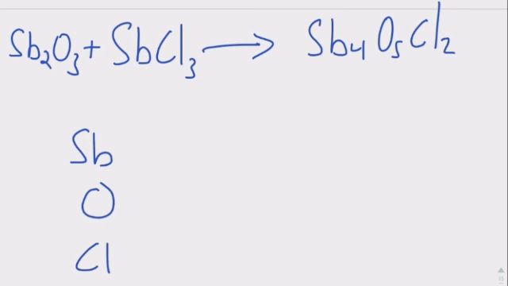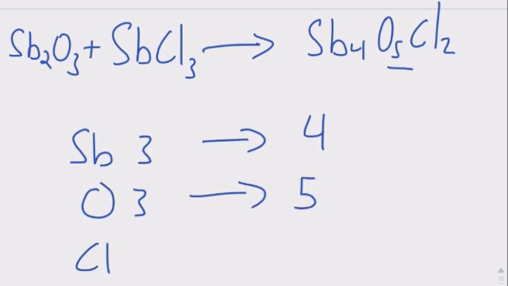Now the trick to this is when we're looking at it, Sb is here, and it is also there. So it's 2 places. So we actually have 2 plus 1, which is 3. On the product side, we see that we just have 4. Then we look at our oxygen. Oxygen, we have 3 on our reactant side. On our product side, we have 5. So a little bit difficult to balance on those, but we'll follow our rules and see what happens.